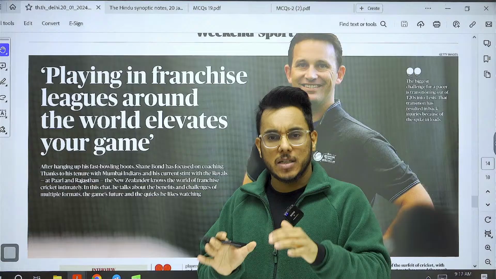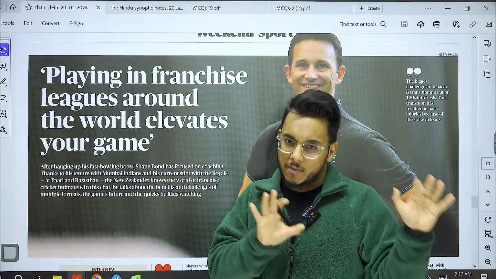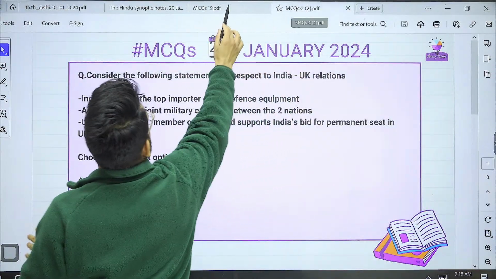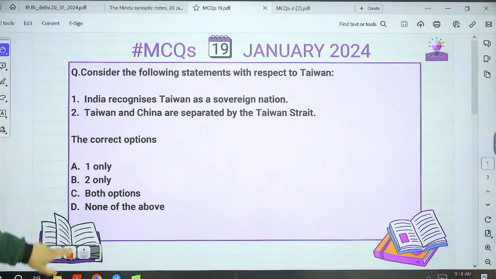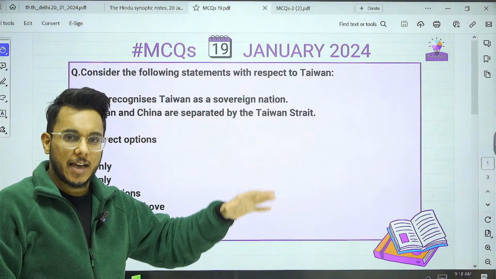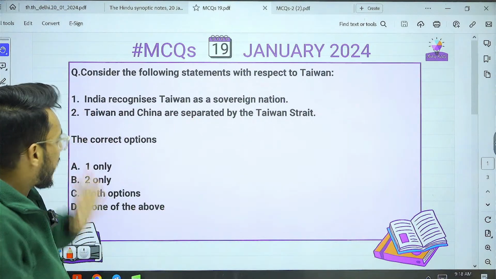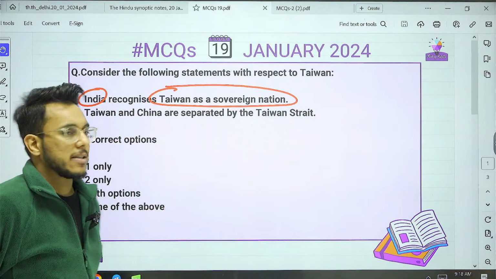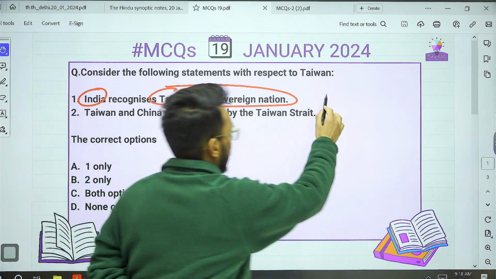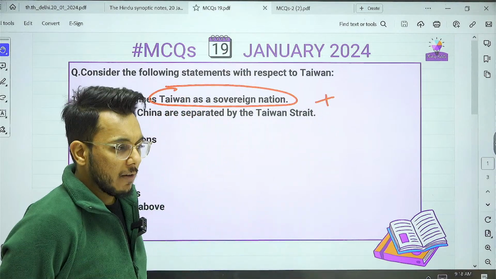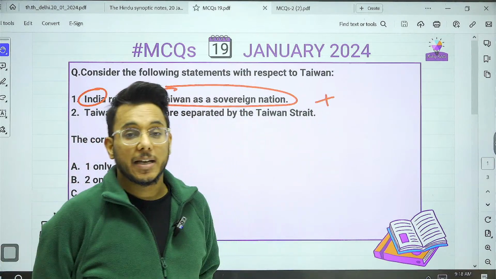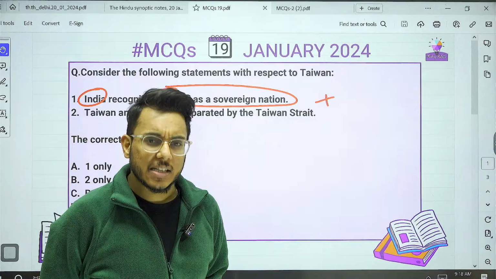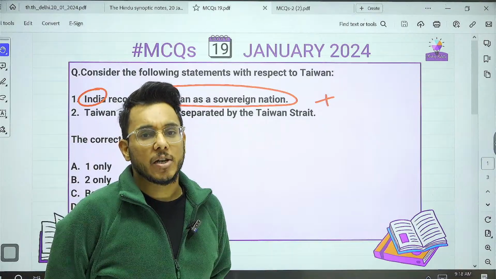First of all, guys, let's take the answers to the MCQ questions that we took yesterday. The first MCQ is from Taiwan, because the China-Taiwan issue was recently in the news. First, India recognizes Taiwan as a sovereign nation. This statement is wrong. India does not recognize Taiwan as a sovereign nation, because India maintains diplomatic relations with China. In this capacity, we have not recognized Taiwan. Only 11 countries in the world as of now maintain diplomatic relations with Taiwan.